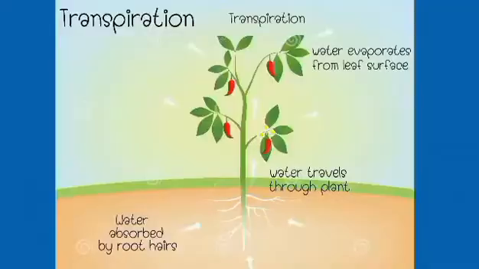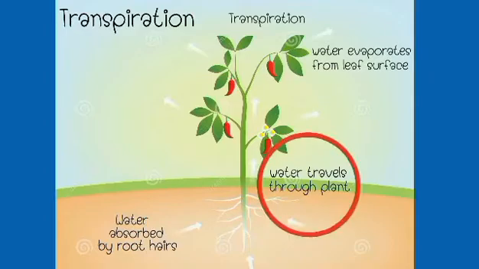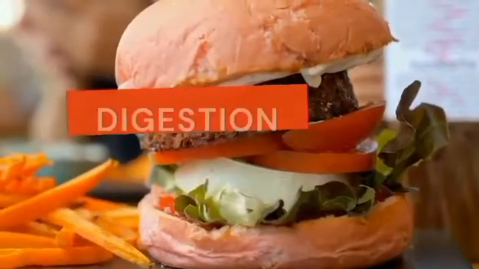temperature in cold environments. Transpiration in plants involves absorption of water through root hair, which then travels to the stem, and water evaporates from the leaf surface.